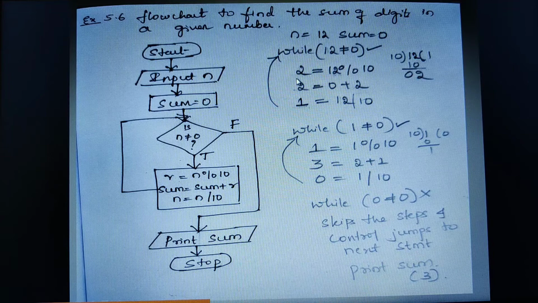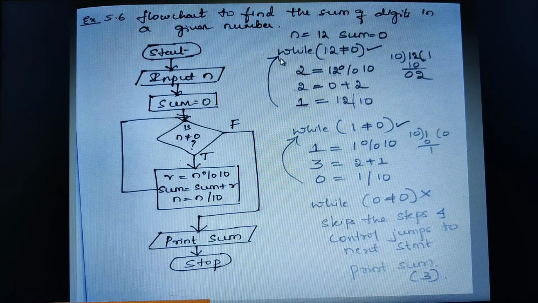So 2 I have stored in the remainder. Next step is sum plus remainder. So 0 plus 2, I get the new sum as 2. Then again n divided by 10, in the sense 12 divided by 10. When I do 12 divided by 10, I should see the quotient here, so I get the quotient as 1.